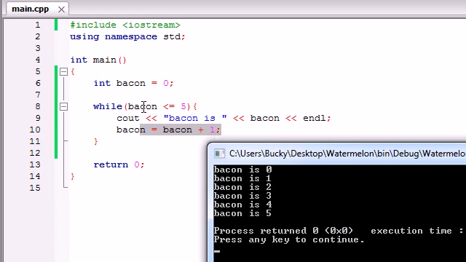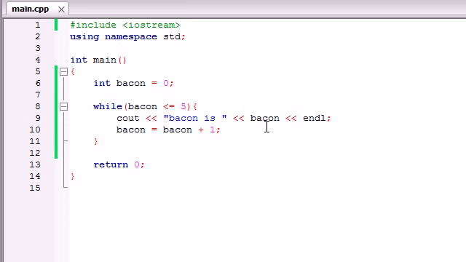Alright, let's try this loop again. Is 6 less than or equal to 5? No. Finally, the test is false, so I can quit running my loop. So that is how you add, again, like I said, okay, take a breath, Bucky, you're jumping too fast.